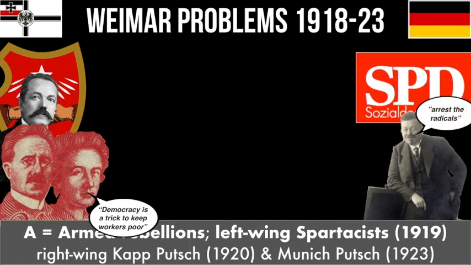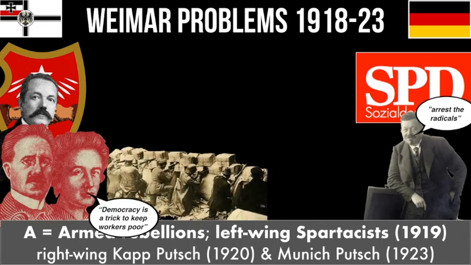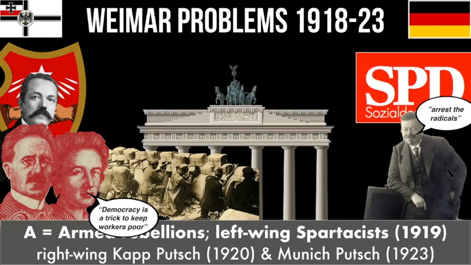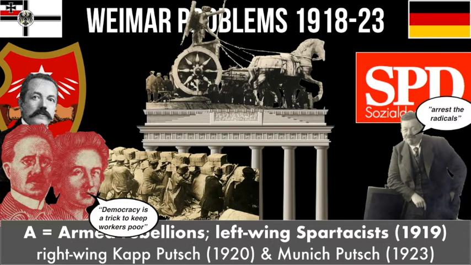But the workers rushed to his defence all across Berlin, setting up armed barricades and forcing the government to retreat to the small town of Weimar, hence why the constitution was signed there and the republic became known as the Weimar Republic. This made the government look incredibly weak, especially to business owners and the old aristocracy who worried that democracy was just not strong enough to beat or stop a communist uprising. The Spartacist uprising was so huge there were even communists on top of the Brandenburg Gate, the main monument in the middle of Berlin, armed and waiting to defend their revolution.